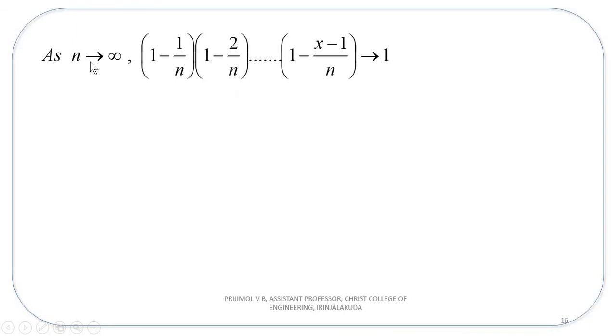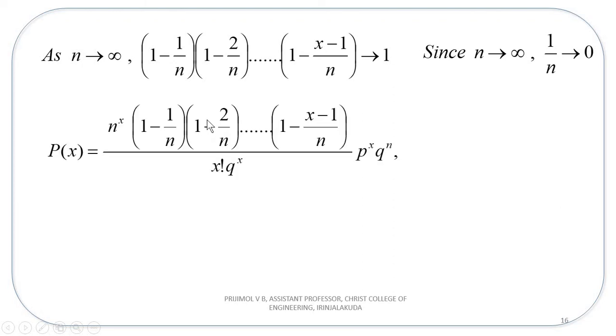Now you know that as n tends to infinity, these small brackets will become 1, because as n tends to infinity, 1 by n tends to 0. So 1 by n tends to 0, 2 by n tends to 0, x minus 1 by n tends to 0. So you will be left with the product of 1s. So the value will be 1 itself. So in this expression, these small brackets become 1.